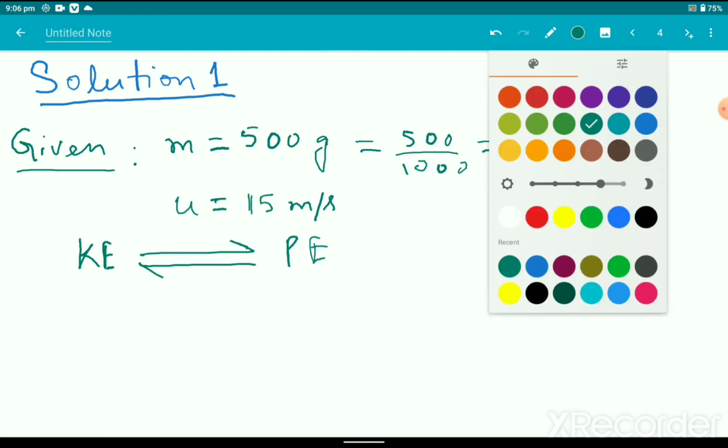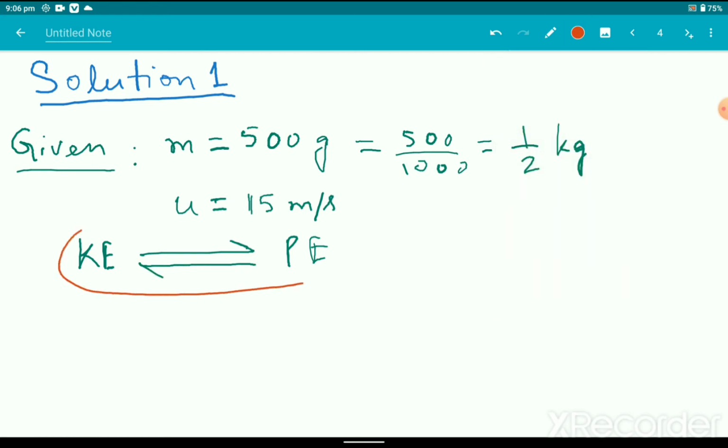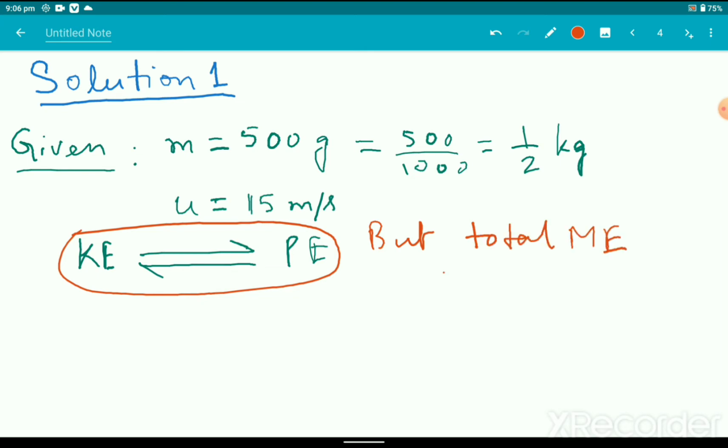This may be the case, but the total mechanical energy, that is the summation of potential plus kinetic, PE plus KE, for a system remains constant.